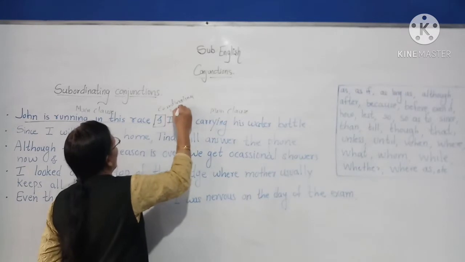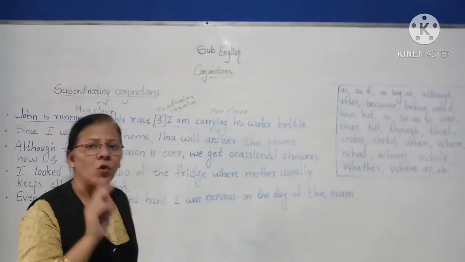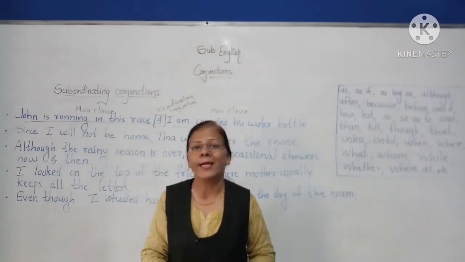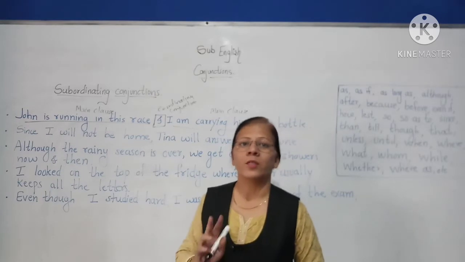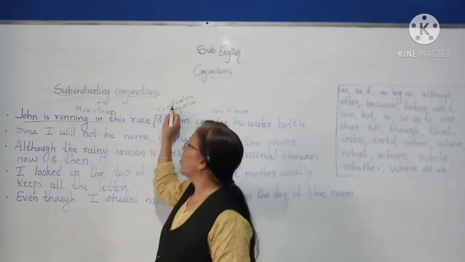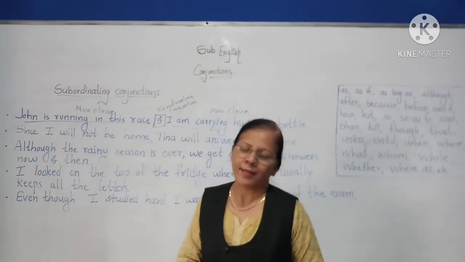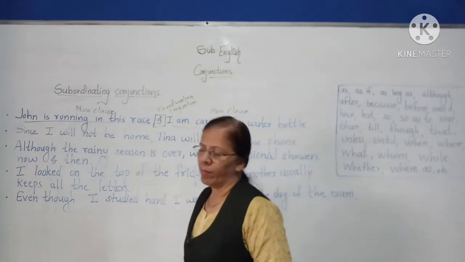It is a coordinating conjunction because it joins two independent clauses. So this is a coordinating conjunction. Let's see the second example.